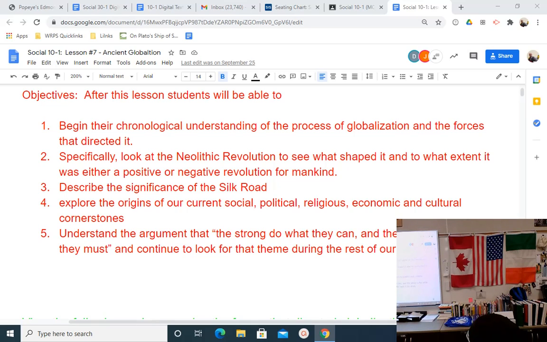I'm not saying we're going to be masters of all those five things today. We're going to be coming back to numbers 4 and 5 a couple of times, and even number 3 we might come back to again. But we're beginning in ancient globalization today, and hopefully you leave here knowing a little bit more about it. There's not much on this in the textbook. We're in chapter 5 now, and the textbook doesn't really do much with ancient globalization, which I think is a disservice, because the textbook seems to make it sound like globalization begins with Columbus, and that's completely wrong. All right, so let's jump in.